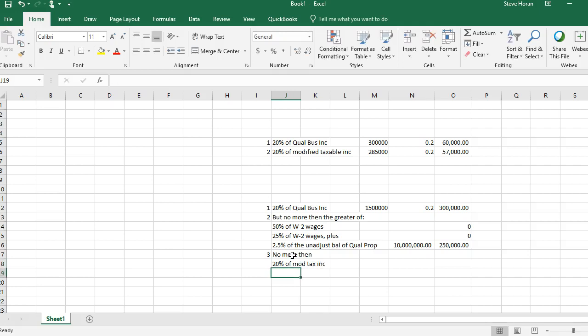Okay, so modified taxable income, and that was 2 million. Put in the 2 million right here. And that was at 20%. So we just copy this formula down here, and we get 400,000. So the answer then becomes 250. The lower of these two, so clearly 250 is lower than 300, but it can't be more than 400,000 under these rules. So 250 is the winner.